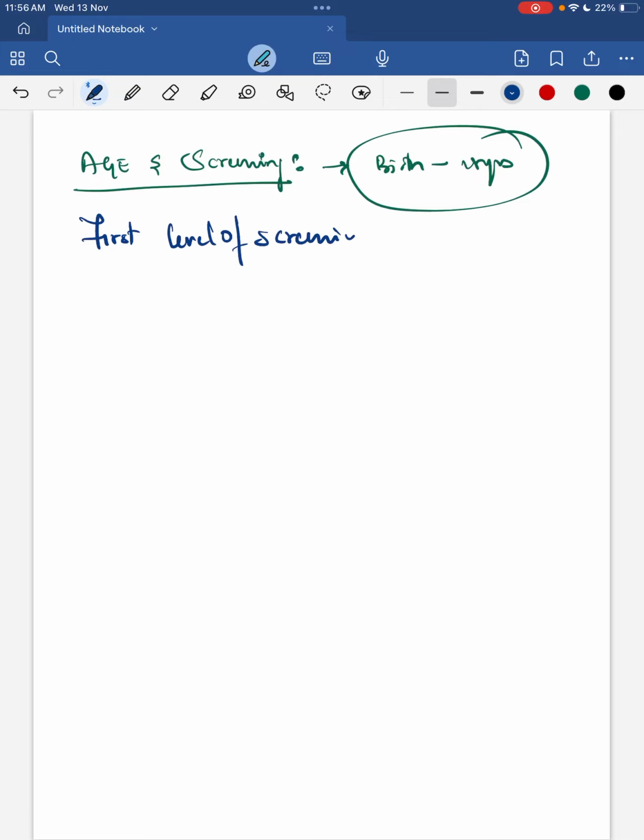Delivery points are mainly your PHC, CHC and district hospitals. So within the first 48 hours, the child will be screened at these delivery points.